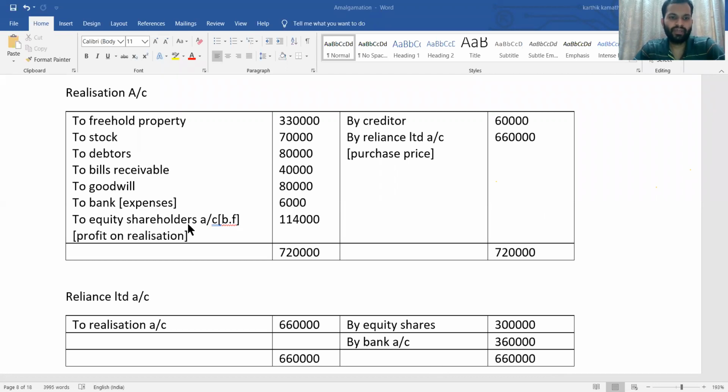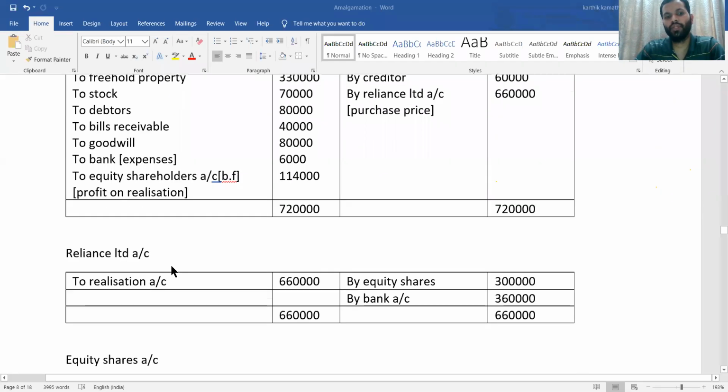So to equity shareholder, profit on realization, that is credit side of the balance is more than the debit side, you will get 1,14,000 as a profit. Yes, that is transferred to equity shareholders account. Next thing you need to do in the books of transferor companies, purchasing company account.